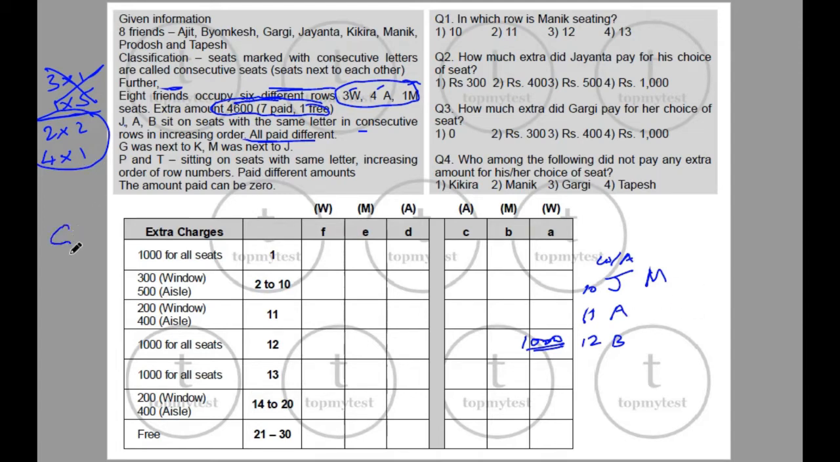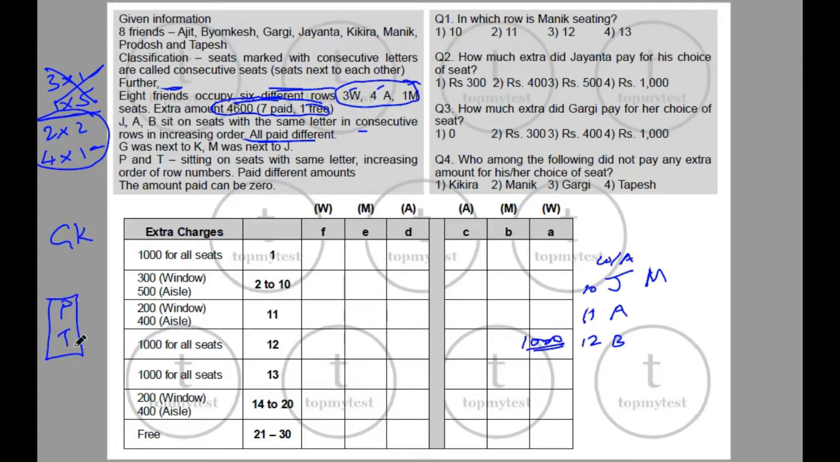The other one is G and K. We don't know how much is G and K. Which means P and T should be sitting on different rows, right? 4 into 1. Now P and T are sitting in the seats with the same letter. So they're sitting in the same column.